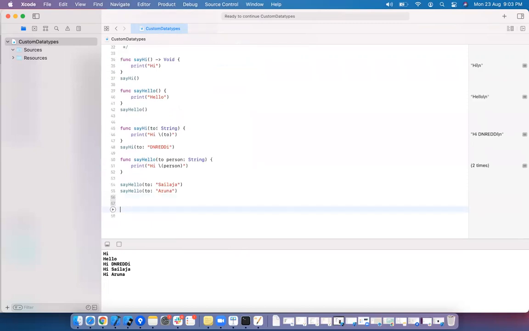Let me write func sum. I'm giving a value where a is int and b is int. I'm giving multiple input arguments and I want to return some information. After addition, I want to return integer a plus b.